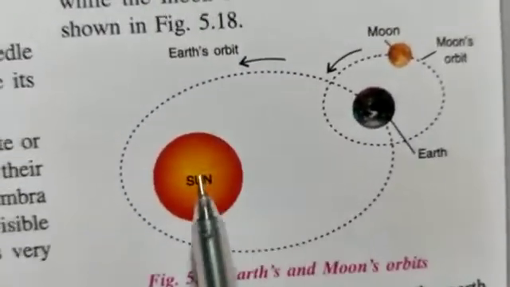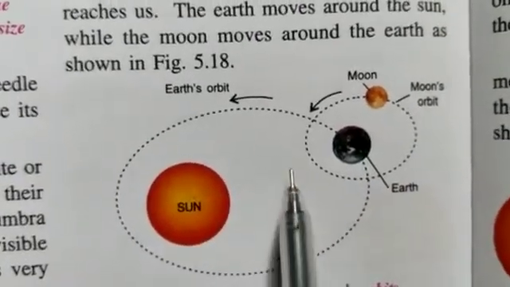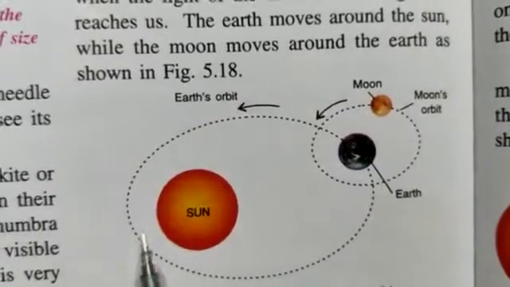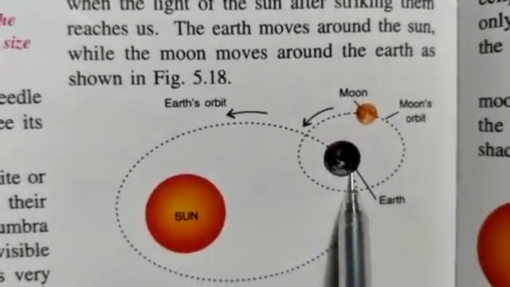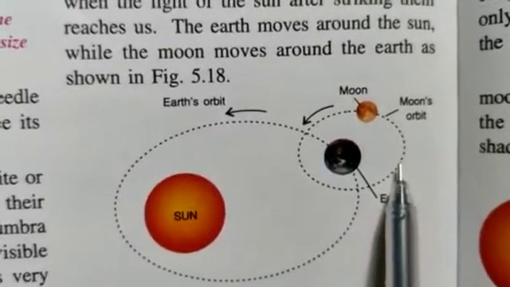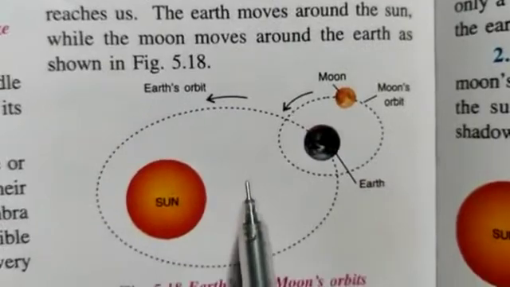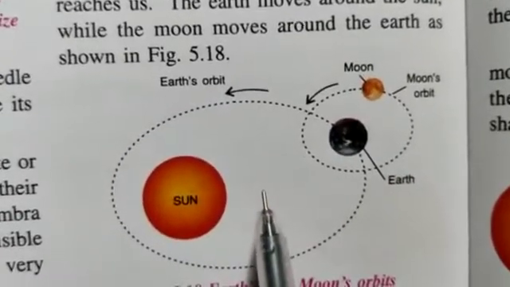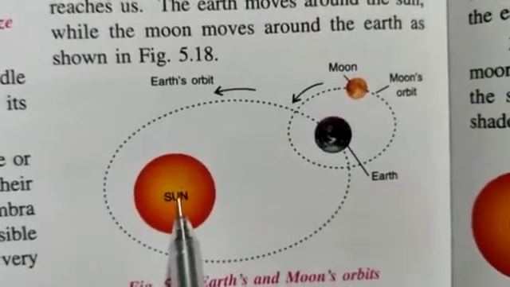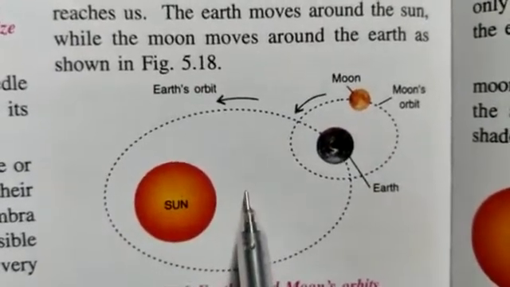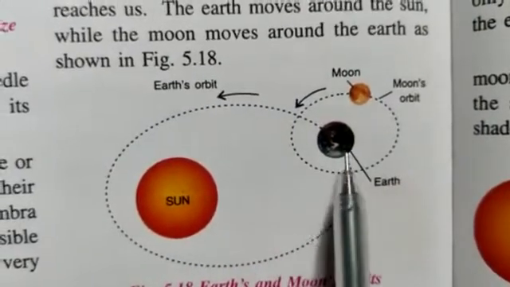Now children, the sun is present and we see that there are 8 orbits around the sun, where each orbit is having one planet. As we have read in science, we have solar system in which sun is in the center and the planets: Mercury, Venus, Earth.